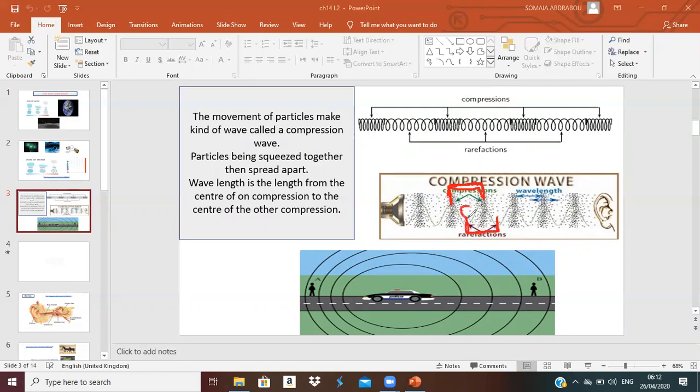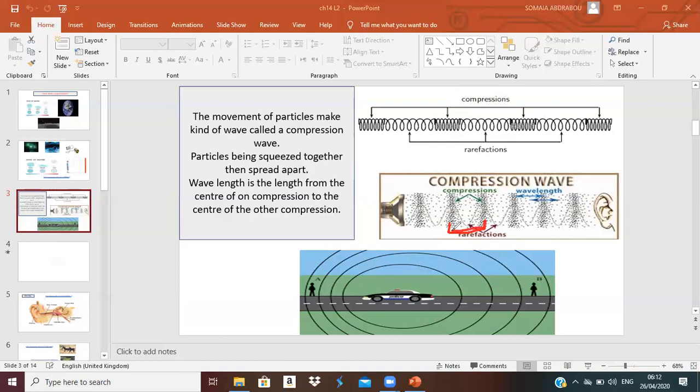Between two spread means from this place to the other place that has spread apart particles inside it, or between two compression waves, from this compression to the other compression. It's up to you to know the wavelength. What is the meaning of wavelength? It is the length from the center of a compression to the next center of compression.